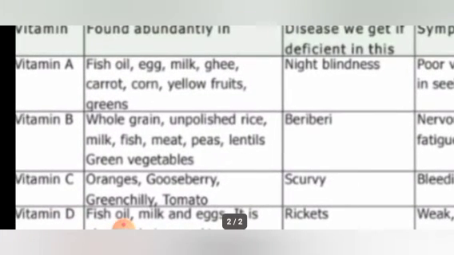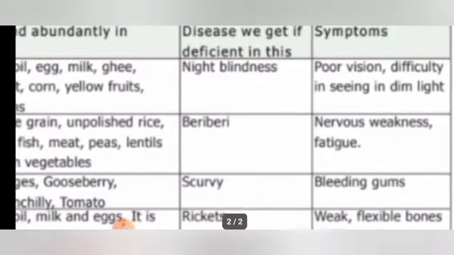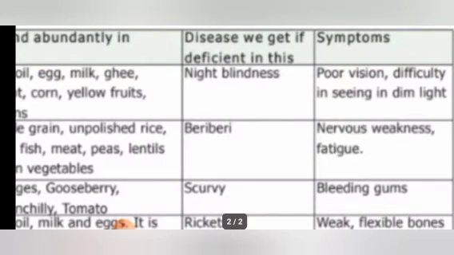And the deficiency disease, lack of vitamin B, leads to a disease called beriberi. What is the disease name? Beriberi. And the beriberi symptoms are nervous weakness and fatigue. Fatigue and nervous weakness are the symptoms of this beriberi.